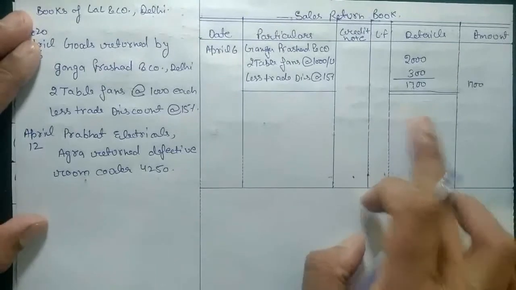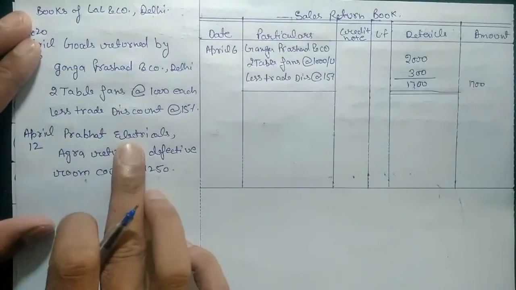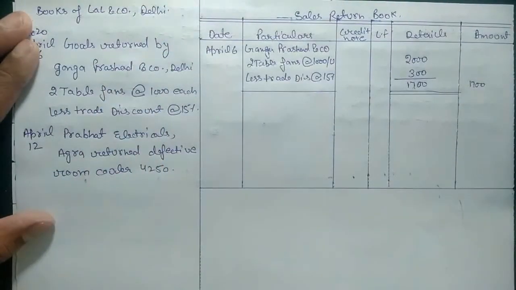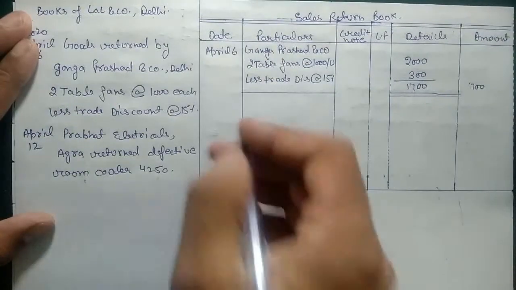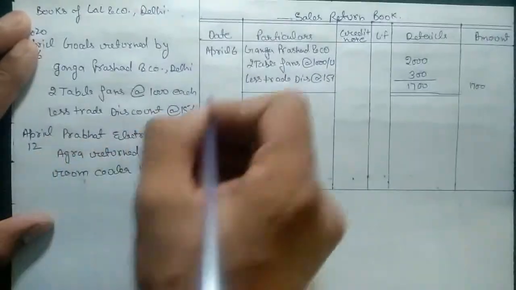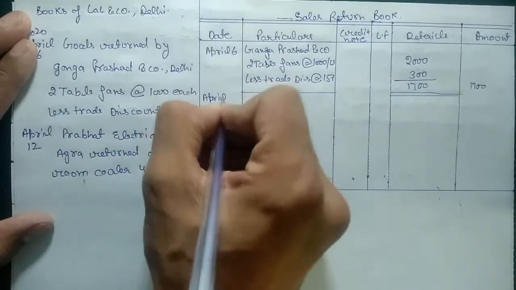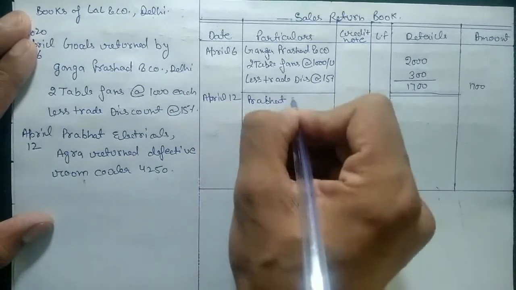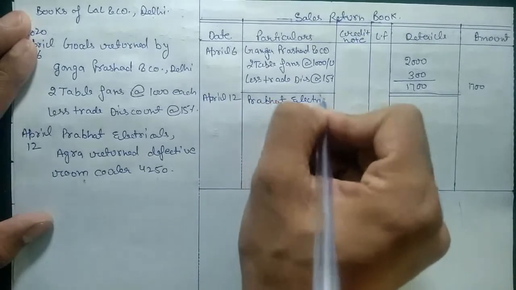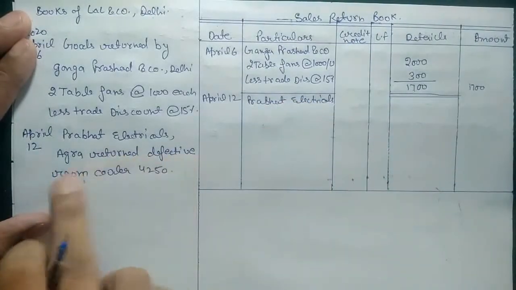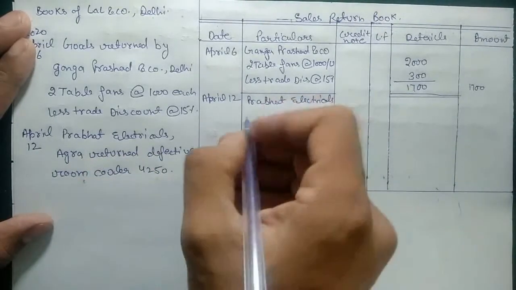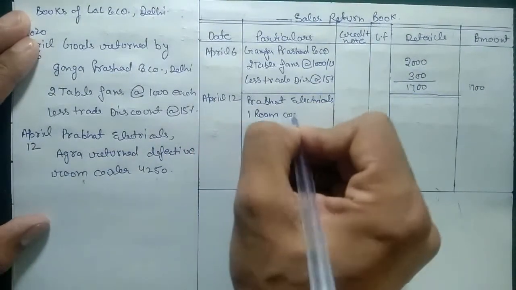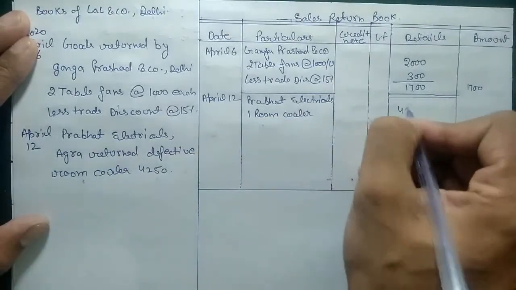Another entry, for goods return, is from Prabhat Electricals. Lal and Company sold goods to Prabhat Electricals. Now Prabhat Electricals is returning goods to Lal and Company. So we need to post an entry for this also. First we need to post the date, April 12, Prabhat Electricals, returning defective room cooler. So we sold him a room cooler, and the amount is 4250.